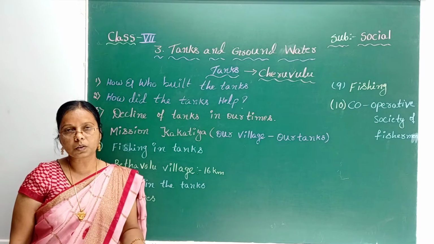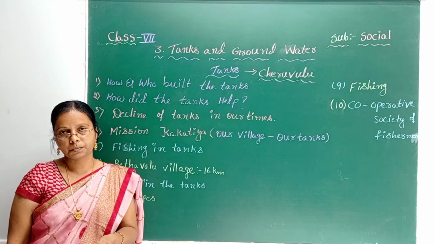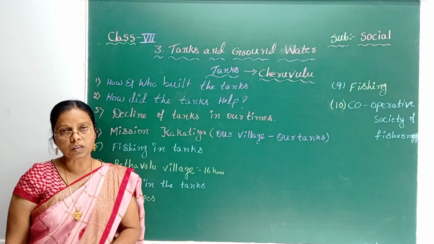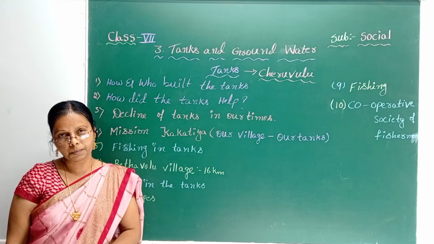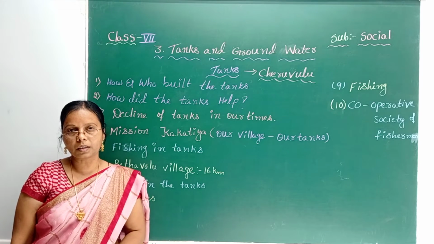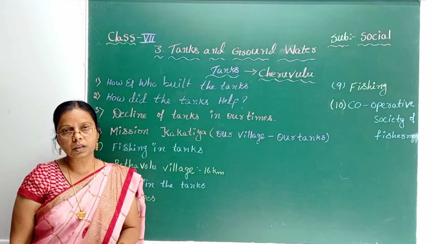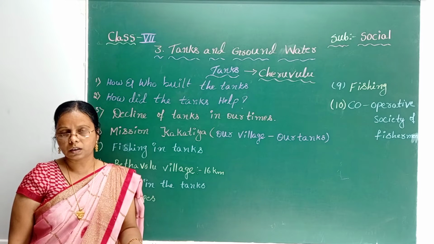Even nowadays you can see some of the tanks they constructed in our Telangana region. And what is the use of tanks? That we will discuss later. But how did they construct them? They constructed some with massive stones and some with mud. Anyhow, they constructed a number of tanks.